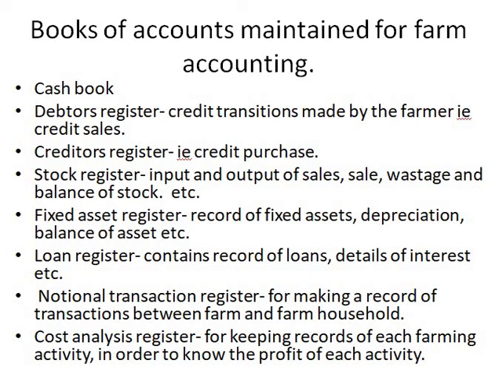To grow the land, to fertilize it, or to cultivate it, the farmer requires some amount of money. So he gets that money in the form of a loan.